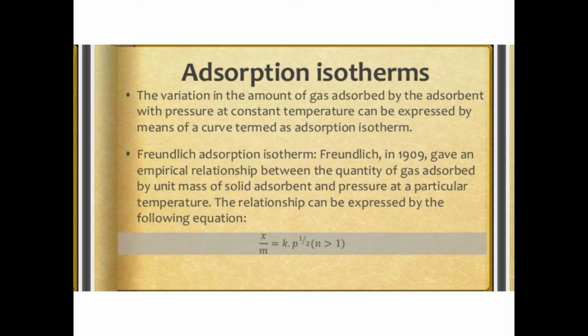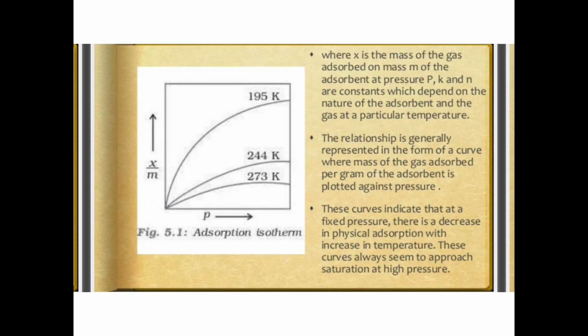The relationship can be expressed by the following equation, that is x upon m equals k into p raised to 1 upon n, where n is greater than 1. Here x is the mass of the gas adsorbed on the mass m of the adsorbent at pressure p, and k is a constant which depends on the nature of the adsorbent and gas at a particular temperature.